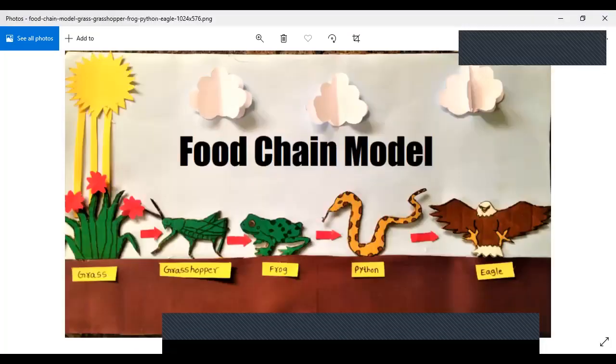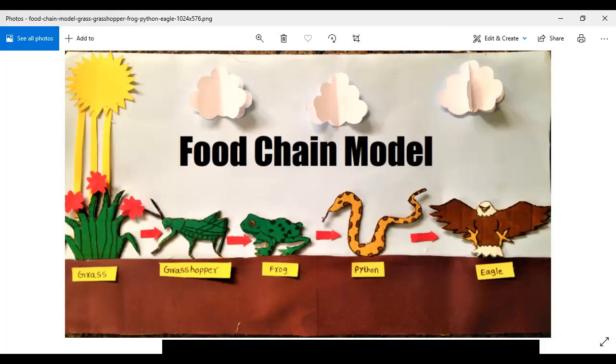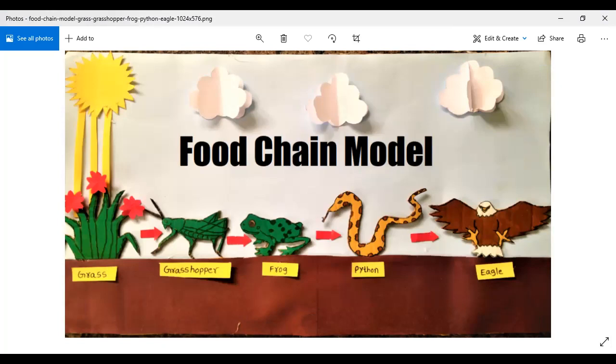Now look at this. What is this? It's a food chain model. Now what is a food chain? How many of you have learned this topic before? How many of you know about it? Excellent. Food chain is basically that on the earth we have this food chain where one thing eats up the next, then the next one eats the first, then the third, fourth, and so on. In this manner everybody is having food and the food chain is going on and on.